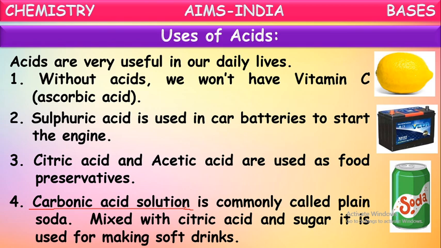If this soda is mixed with citric acid and sugar, it is used for making soft drinks. We are getting so many kinds of soft drinks. In that, firstly they have carbonic acid soda. To this they add other ingredients or chemicals to make them soft drinks. For taste they add some sugar, some preservatives, some colors. All these are added to give different tastes. In this way, acids like carbonic acid and citric acid are used in making many soft drinks. These are the uses of acids.